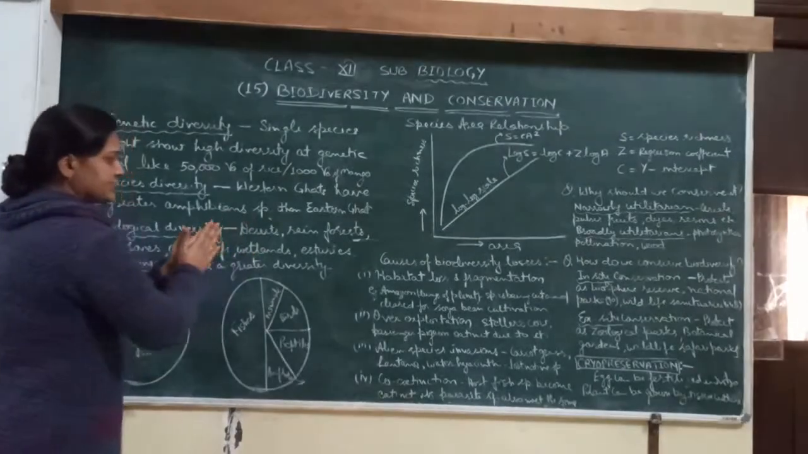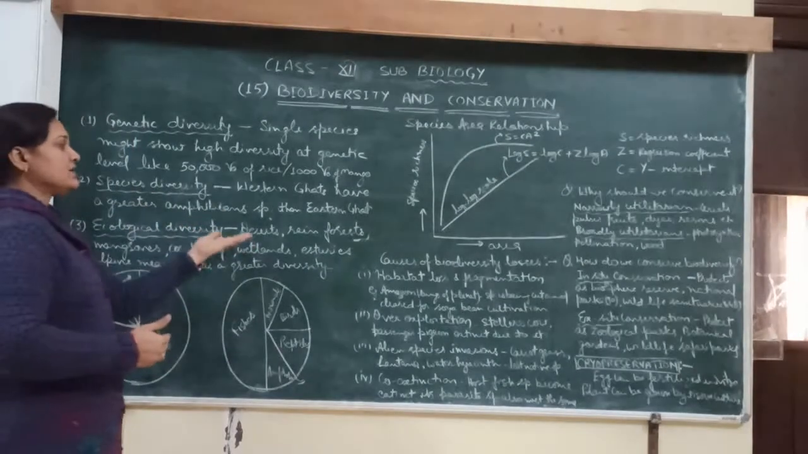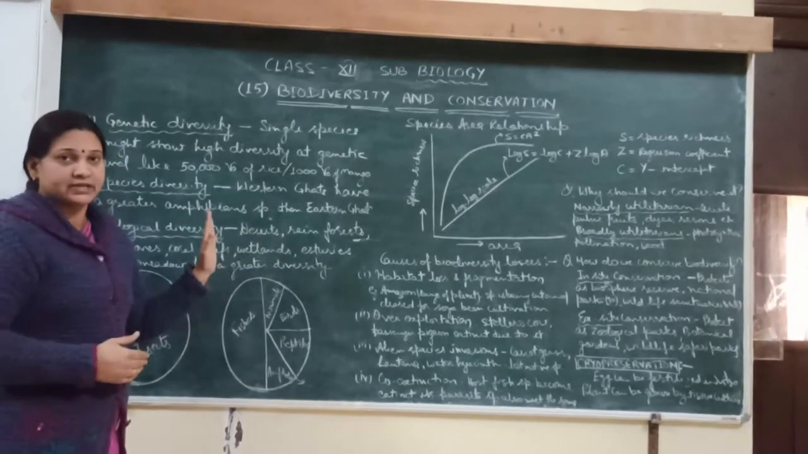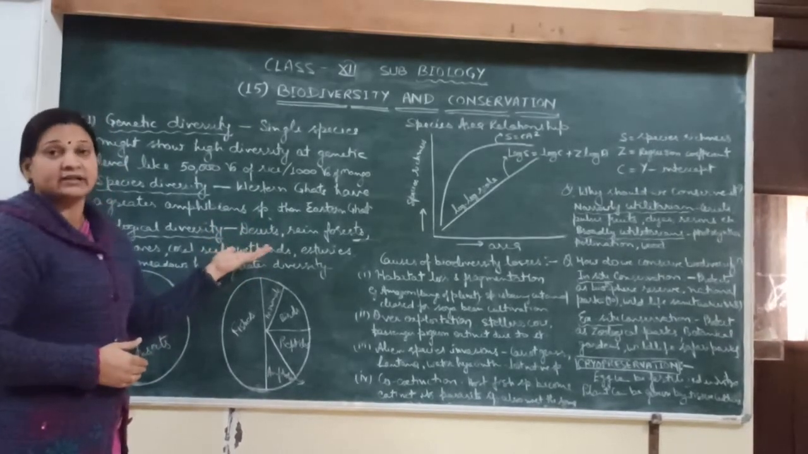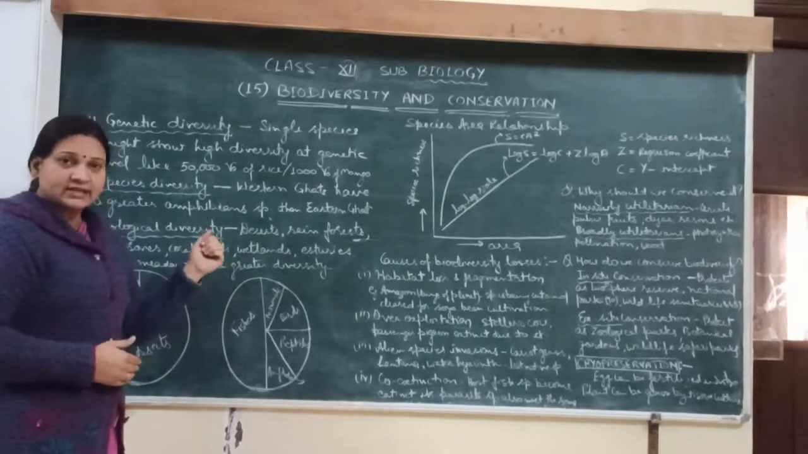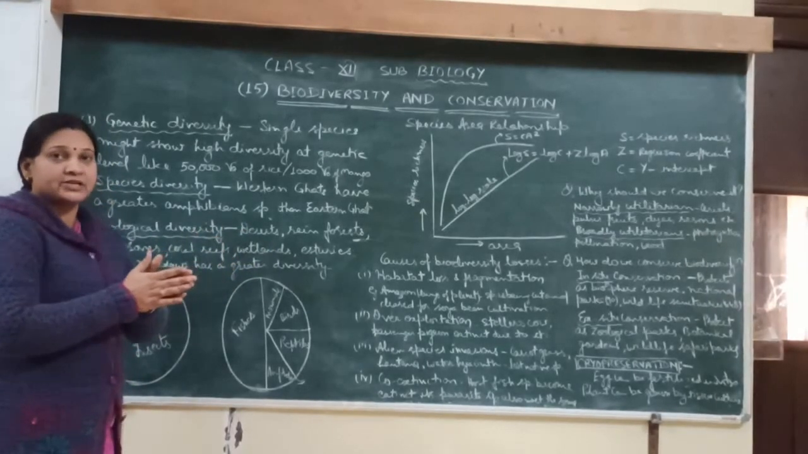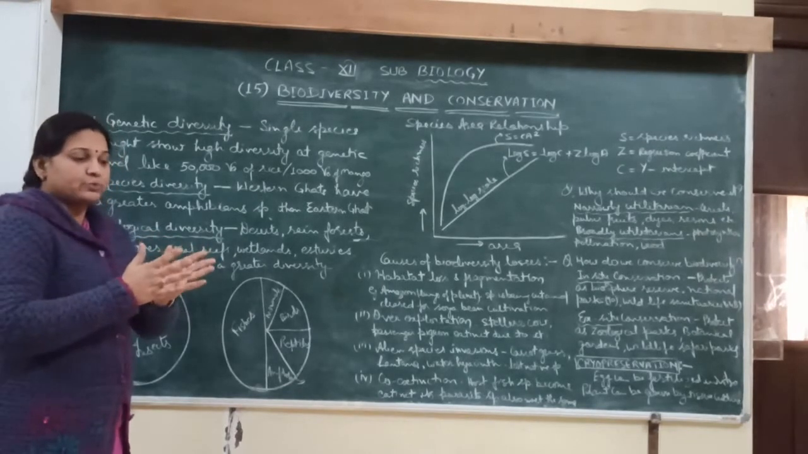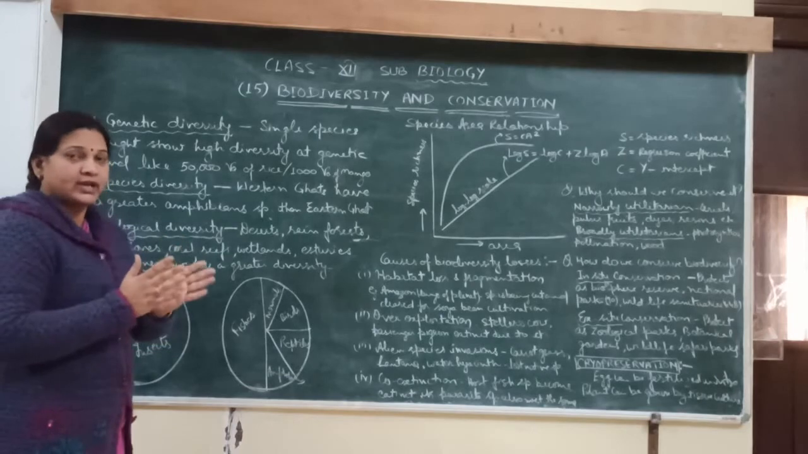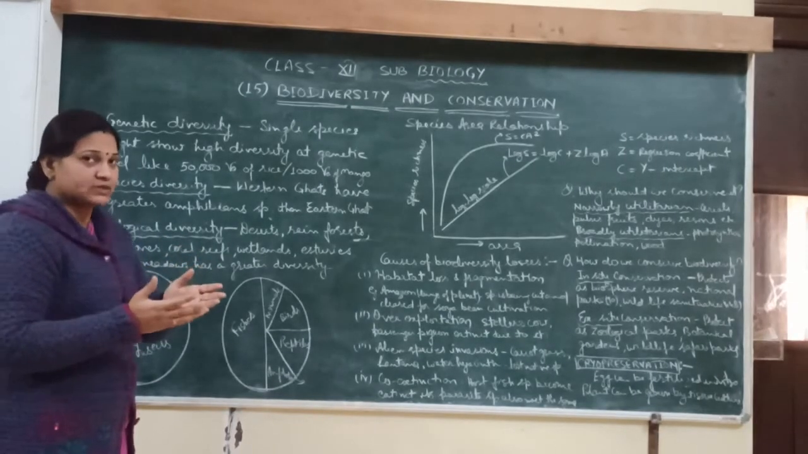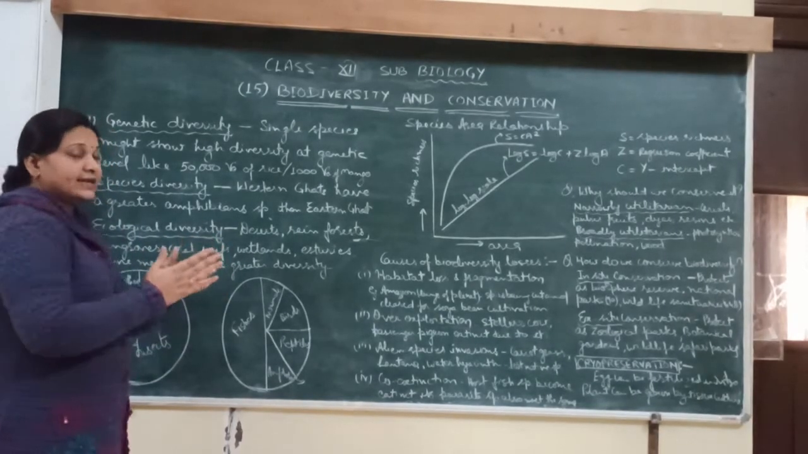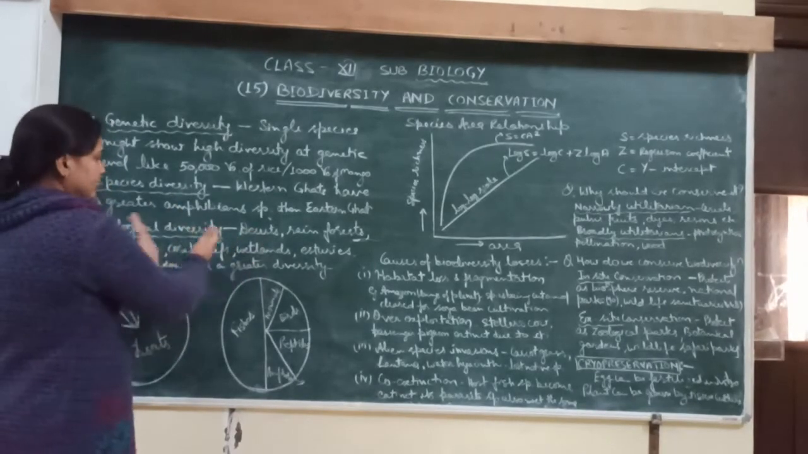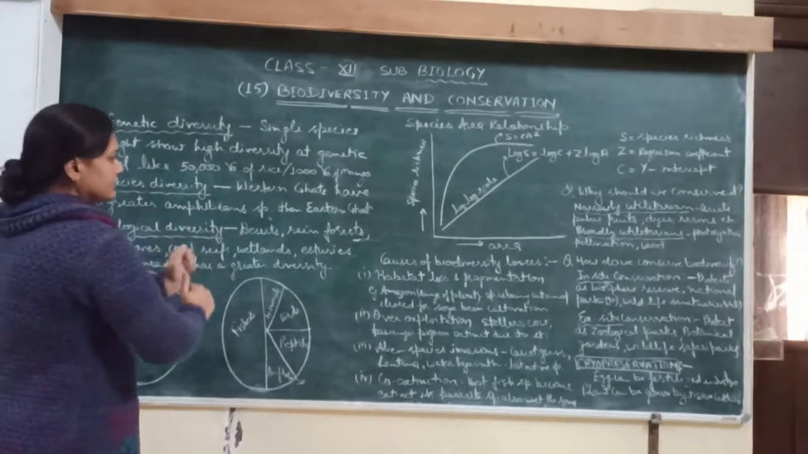Like in the desert condition, the plant and animal varieties are different and they are adapted to their environment. Like open shade plants, like cactus, are present in the desert area and they have adaptations, like their leaves are modified into thorns to prevent transpiration, and also to protect from grazing animals. So it is the adaptation, like kangaroo rat and camels. So these are the ecological diversity or the difference.